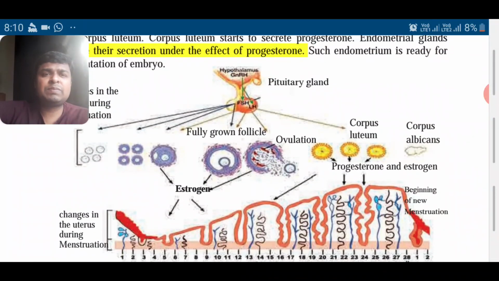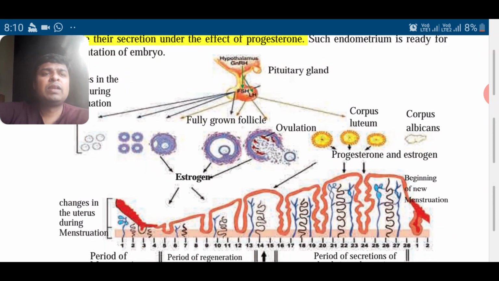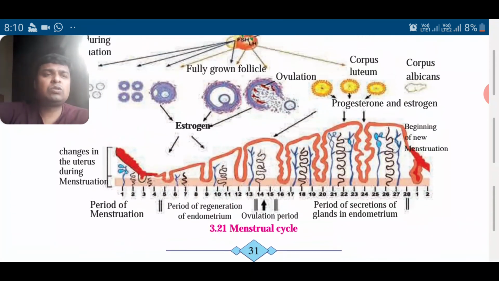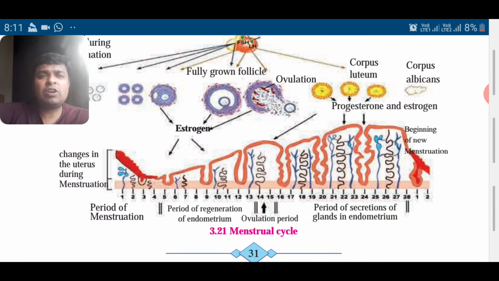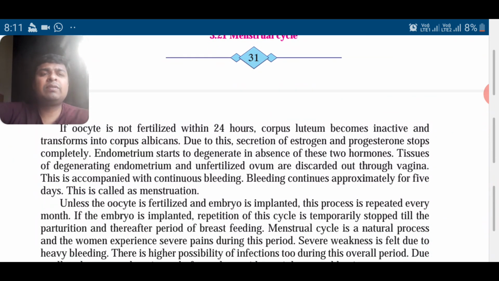You can see the steps. First we have very small cells, then because of estrogen it grows, then ovulation occurs, then whatever remaining part is, that is corpus luteum, which secretes the progesterone, and when the egg is not fertilized, then corpus albicans is formed. Okay, so these two hormones you have to remember, progesterone and estrogen. हे दोन हॉर्मोनची नाव आहेत, ते लक्षात ठेवायचं आहे. If oocyte is not fertilized within 24 hours, corpus luteum becomes inactive and transforms into corpus albicans.